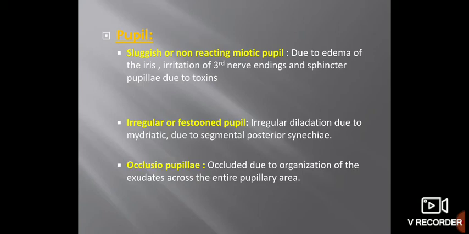As the uveitis advances, there is formation of posterior synechiae, and if you put mydriatic eye drops in such a patient, there is dilatation of some part of the iris, and some part will not dilate, and it will give a specific appearance to the pupil, that is festooned pupil. Sometimes in severe uveitis, the whole pupil will be occluded by these exudates. That is called occlusio pupillae.